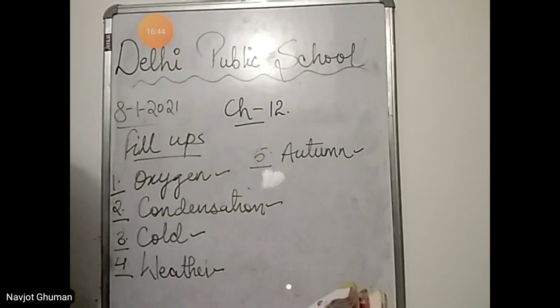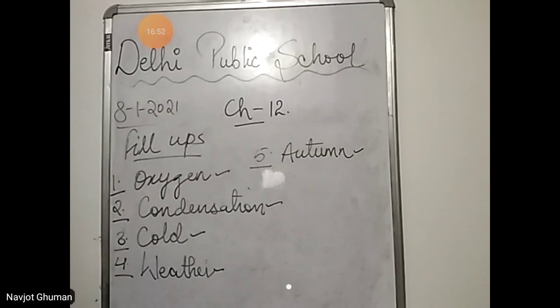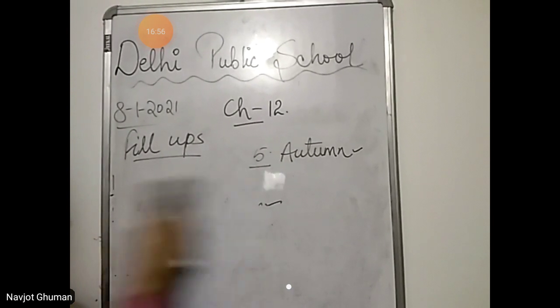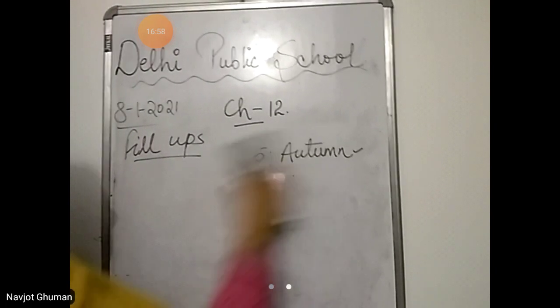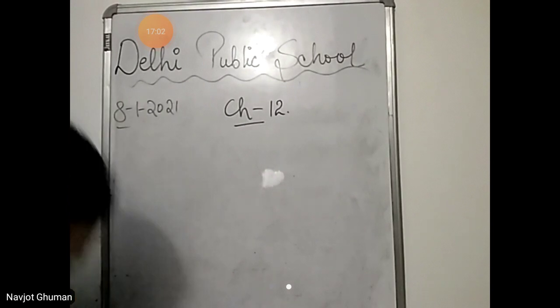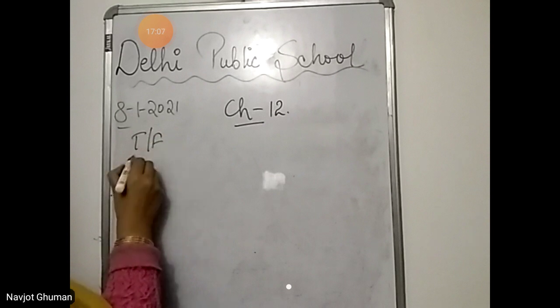Next, write T for the true and F for the false statements. First question.